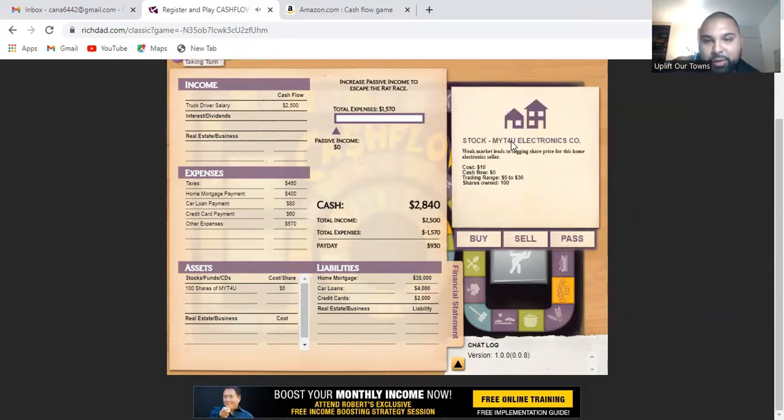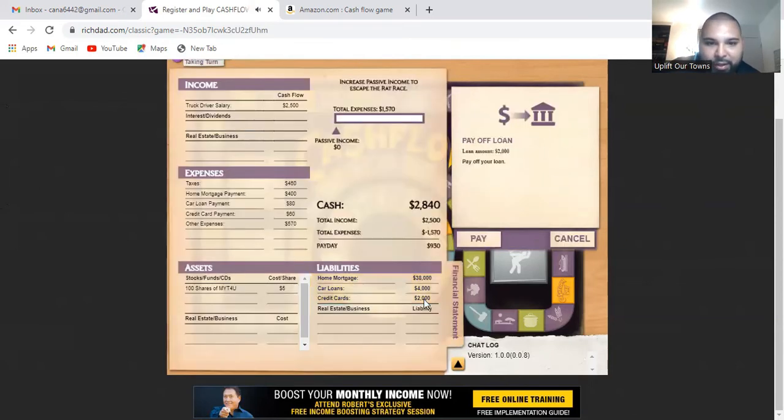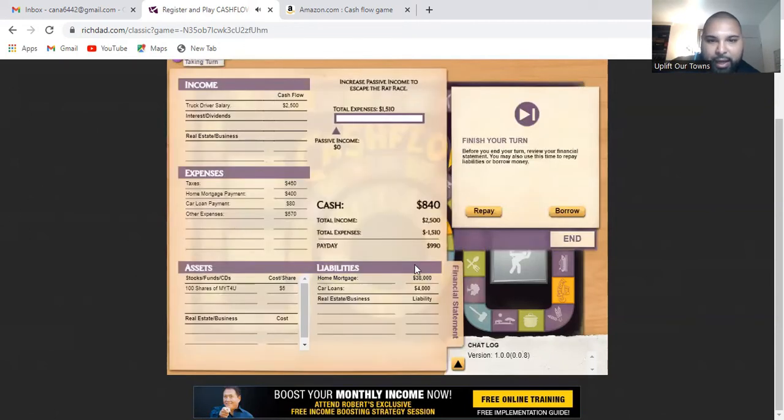So MYT4U, I bought it at $5, and now I can sell it at 10. I'm gonna pass on that, but what I am gonna do is pay my credit card. I'm gonna pay that back, and now my payday is at $990. It started at, I believe, $880, but because I paid back some debt, I'm getting some of that money back. Now I'm getting paid $990 each payday.